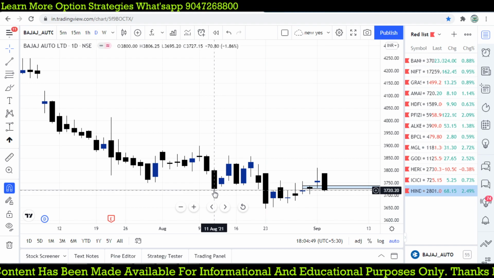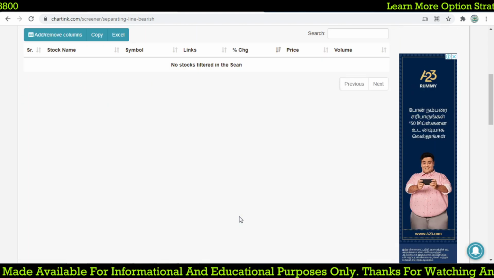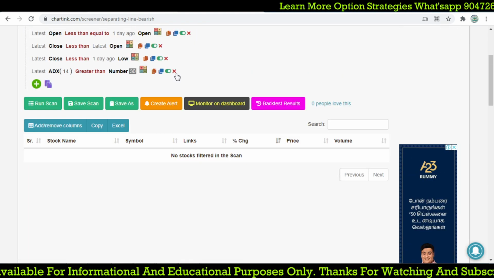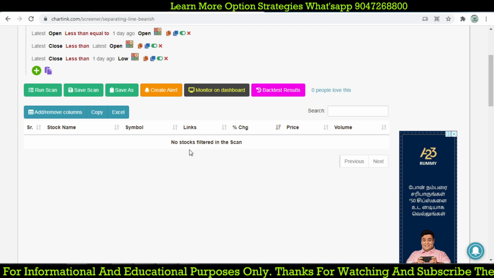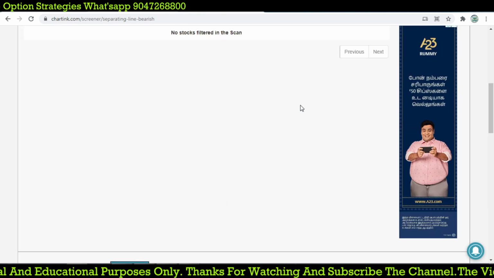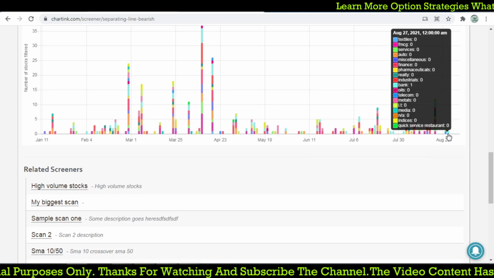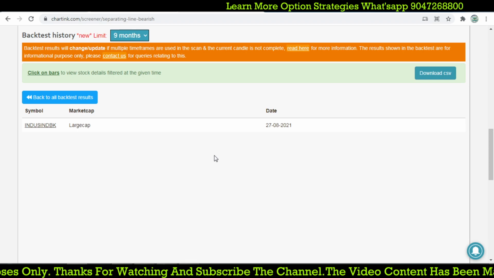So now the scanner is working good. It will find out the trend, the only thing. If I remove that ADX, let's wait. We'll save it, and now we'll go for a backtest. And we have such stocks on 27th August, IndusInd Bank.